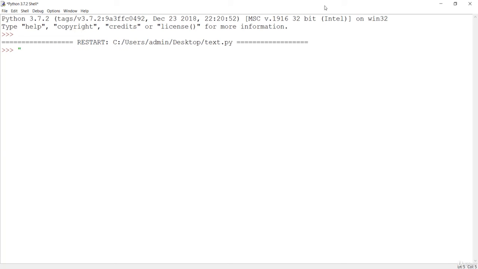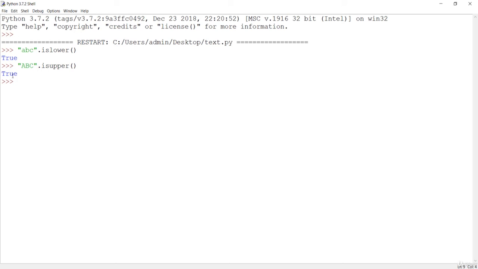Let's say abc is a string, and let's call the islower method here. If you do this, then obviously these characters are lowercase, so it will return True. You can also do similar with isupper, and it is going to give us a True because that is in uppercase.